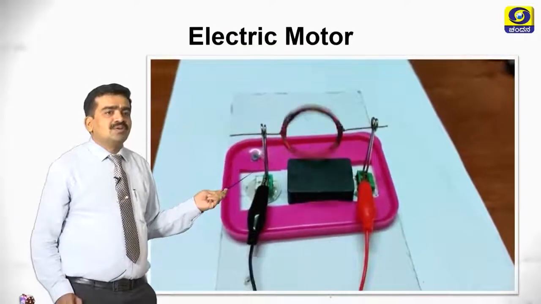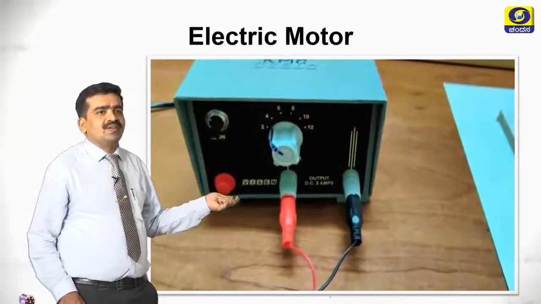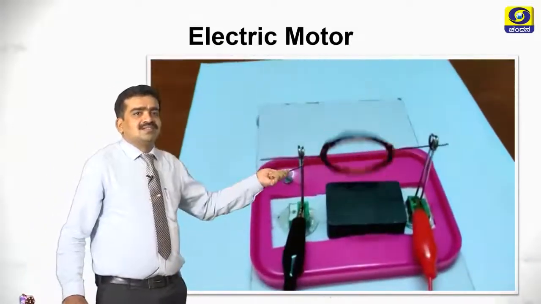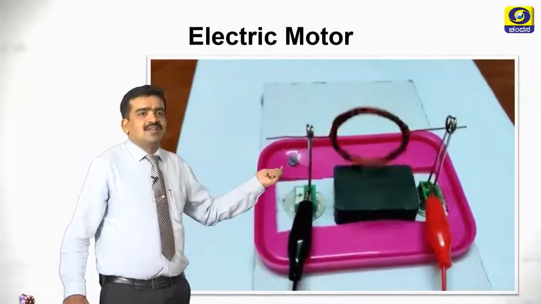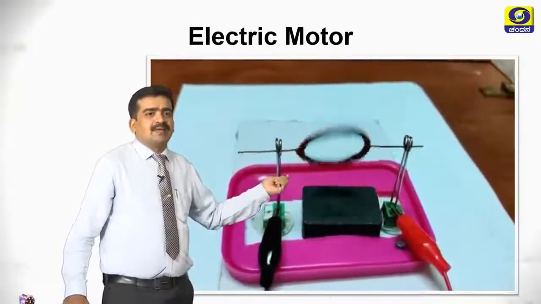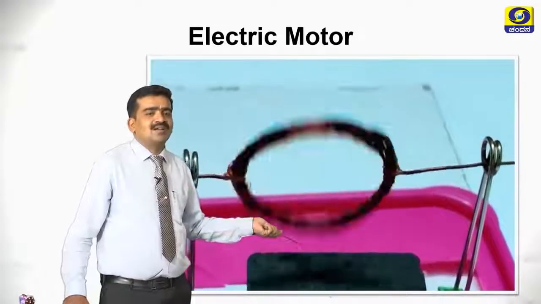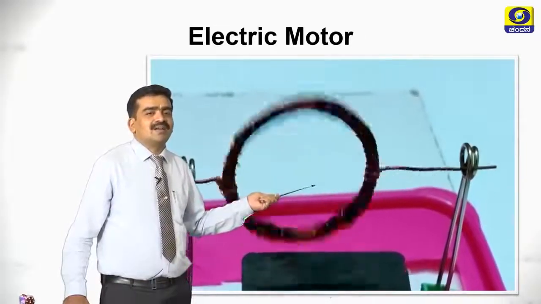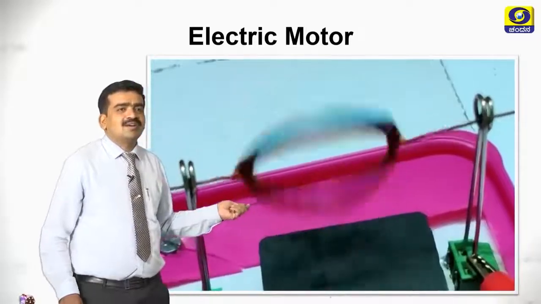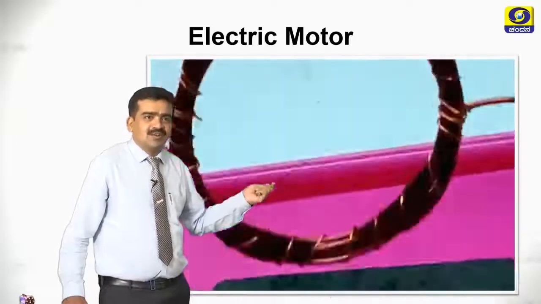See, here I am showing you another model of an electric motor. Here I have connected the circular coil to a battery with the help of these pins, yes, safety pins. You are seeing a bar magnet, and the coil is placed on the bar magnet. As soon as we provide the current, because of the mechanical force, it rotates.